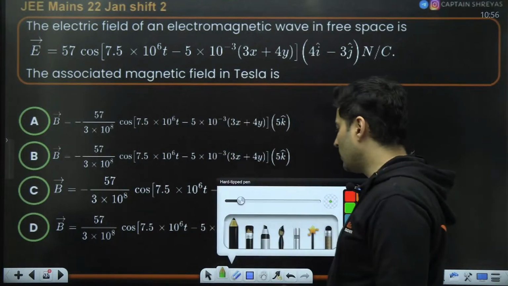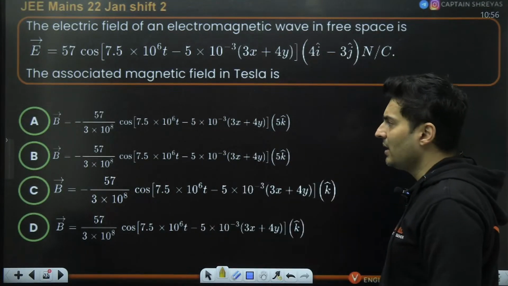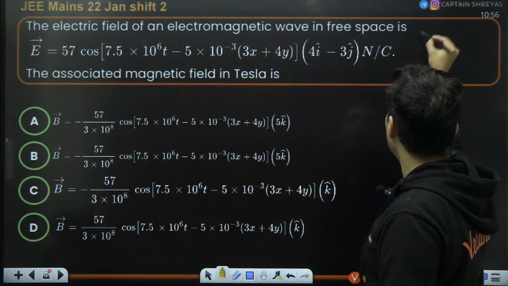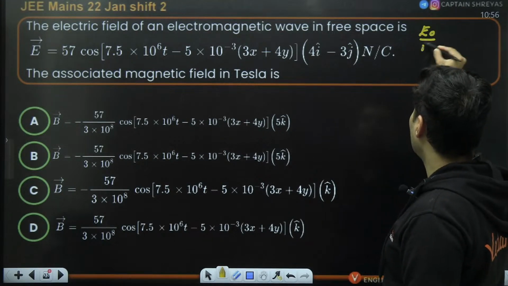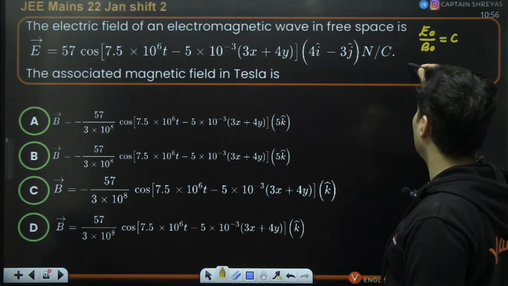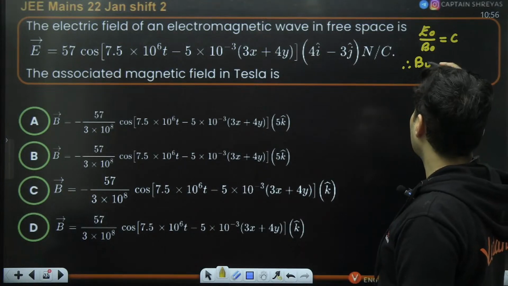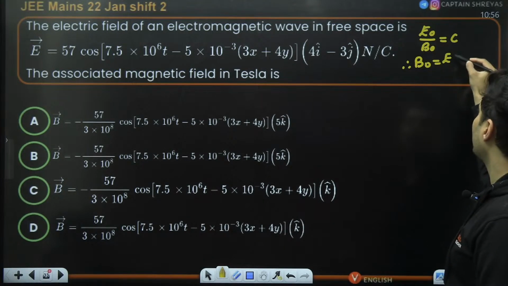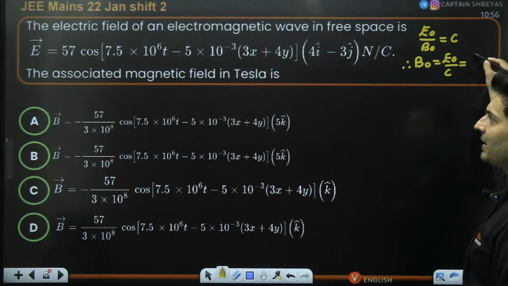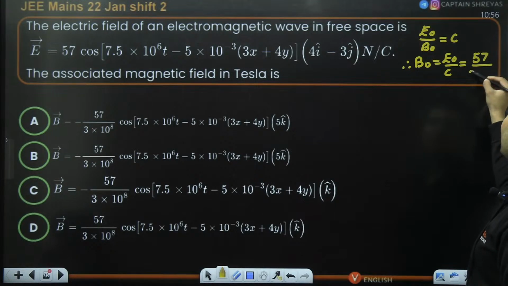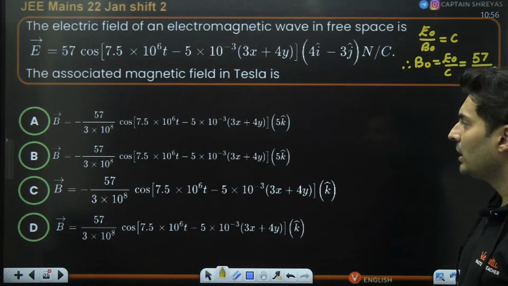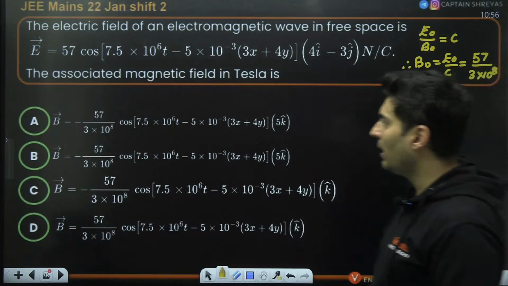Okay, so let's start with it. First of all, let's understand the amplitude part, because we all know that the electric field amplitude by magnetic field amplitude is the speed of light. So the magnetic field amplitude will be electric field amplitude by C. The electric field amplitude was 57. Speed of light is 3 into 10 to the power 8. So 57 by 3 into 10 to the power 8.